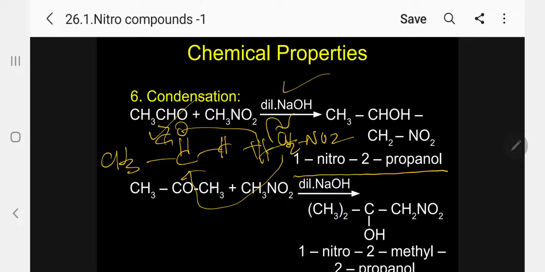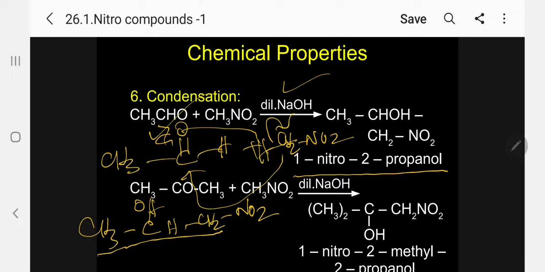So automatically this is a secondary alcohol. So what is the structure we can write? CH3, CHOH, CH2NO2. This is the actual compound.